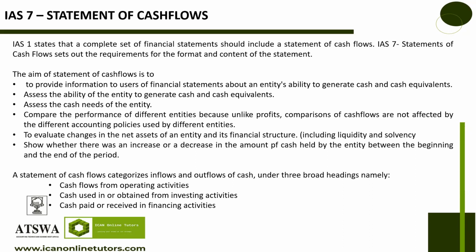Number 5, to evaluate changes in the net assets of an entity and its financial structure, including liquidity and solvency. This one will show you how the movement is going. Is this business selling off all its assets? If you sell off assets, money will come in now, right? You will see it.